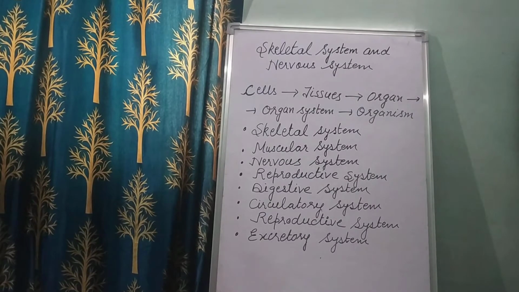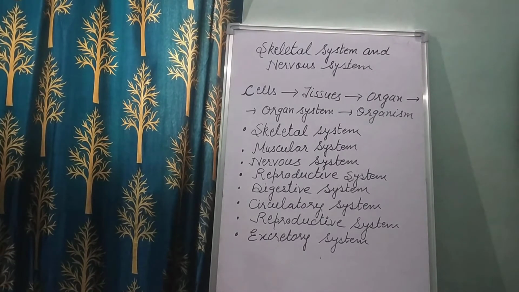In class 4 you have studied the circulatory system and excretory system in detail. And now in class 5 we are going to explain in detail the skeletal system and nervous system. So let's see what these different systems consist of.